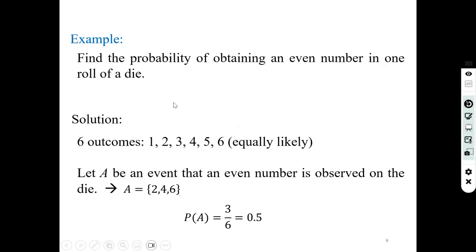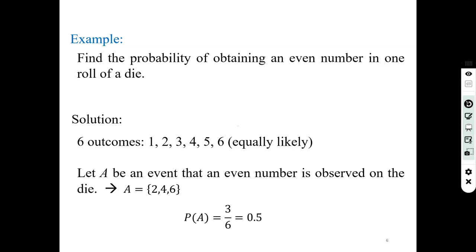So let's see an example of how to calculate. Find the probability of obtaining an even number in one roll of a die. When you roll a die, it is equally possible that you get the number 1, 2, 3, 4, 5, 6. All the numbers have equal chances of getting selected. So there are 6 outcomes, as we all know. Now our event A is getting an even number. We have even numbers 2, 4 and 6, and the sample space contains the 6 numbers 1, 2, 3, 4, 5, 6, which is the combination of all outcomes.